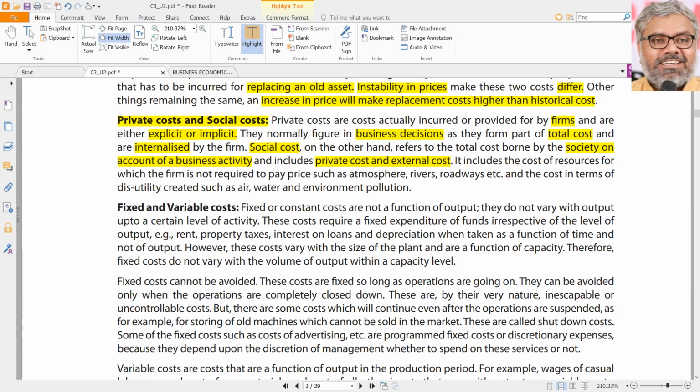But because of this activity, where the cool drink manufacturer is sucking out all the groundwater, adjacent to this factory there may be thousands of acres of land, and the farmers might not be getting sufficient groundwater. Their crop might not be giving a proper return to them. Maybe they are not getting water at all, and those crops are all dried up because of this.